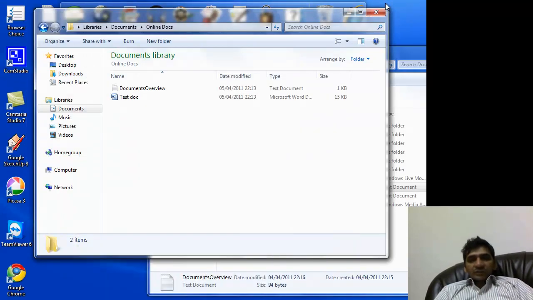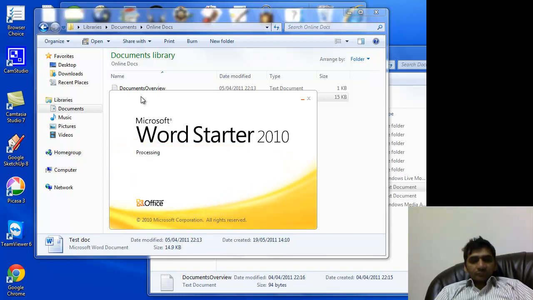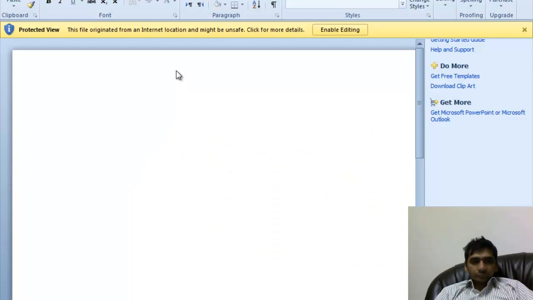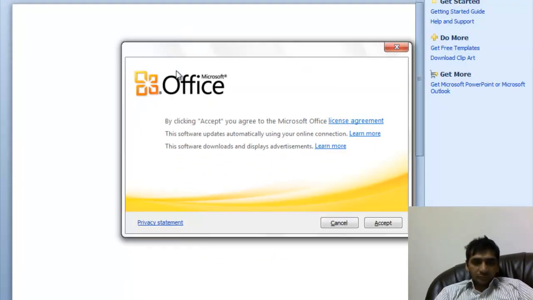Okay, now if for some reason the internet doesn't work, say the internet is not working, I have them over here in my computer libraries, documents, online doc, and I can open this document and make changes to it.